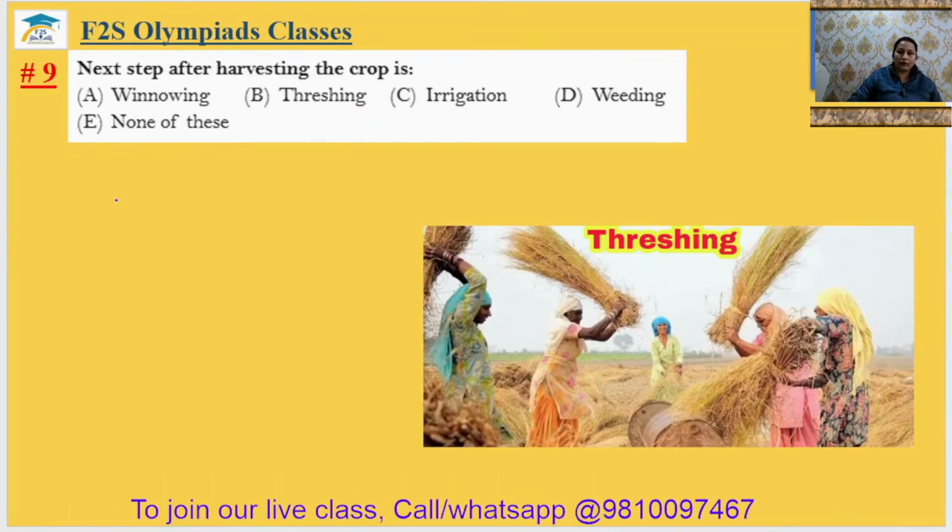Question number 9. The next step after harvesting the crop is. Harvesting the crop means cutting or collecting the crop. After collecting the crop, our next step will be removing the grains from the plants. This can be done by threshing. Threshing is the process of beating the grain stalk on some hard substance so that all the grains come out and the stalks can be separated from them. So that's why after harvesting we will do threshing. So the ninth answer will be option B.